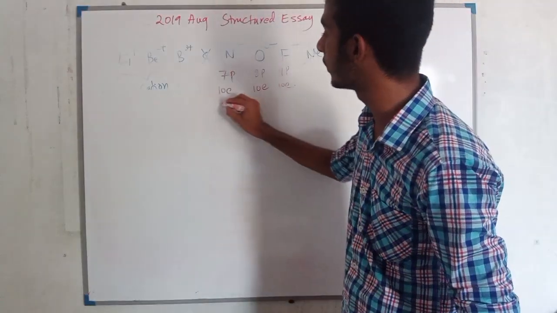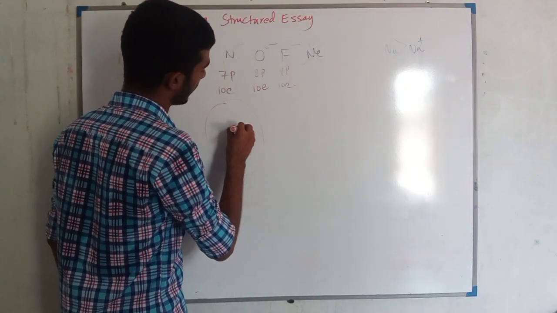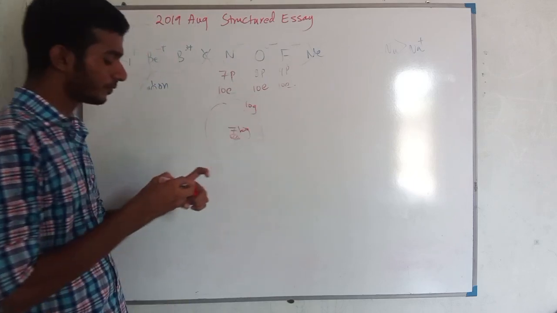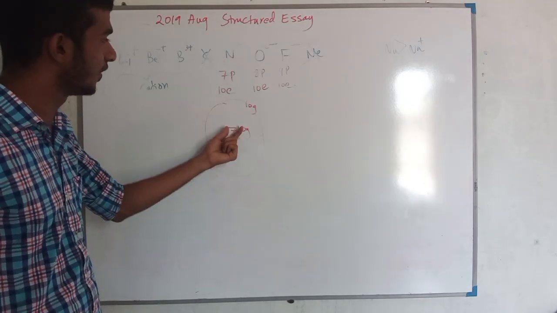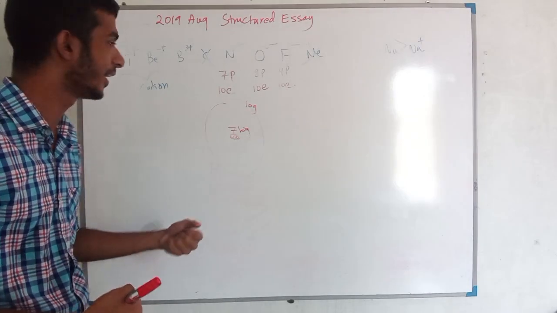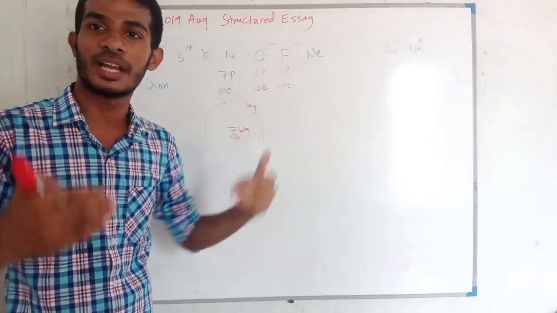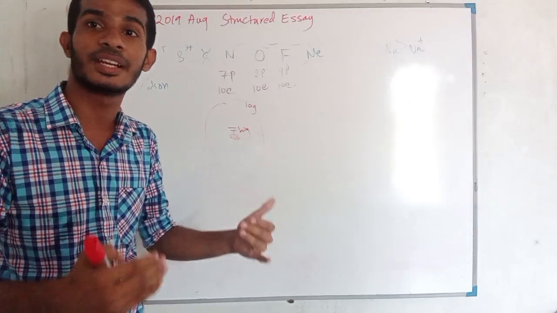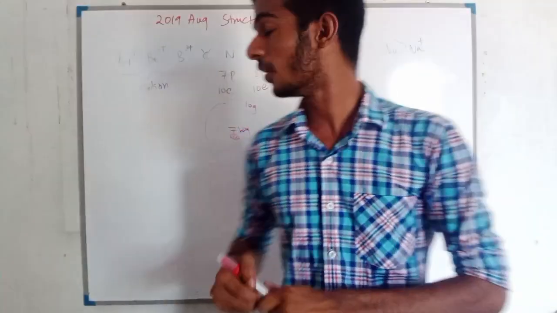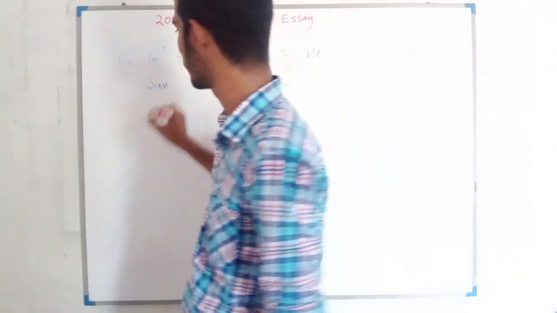So here the atomic radius will be high because of the attraction. Let's say in the middle we have 7 boys, and around the 7 boys there are 10 girls. In the case of nitrogen there are 7 boys pulling the girls towards themselves. But if we add another boy, then the gap between the boys and the girls will be less, which means the atomic radius reduces, right? If you consider this scenario, the atomic radius will be higher in nitrogen. So the answer for that question is nitrogen.